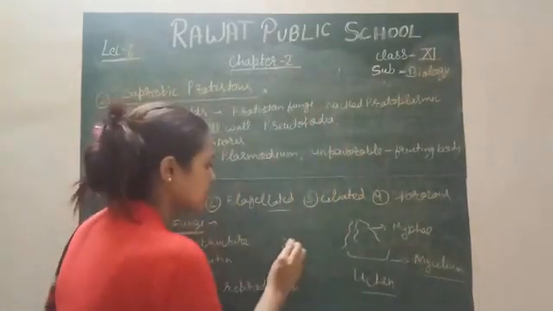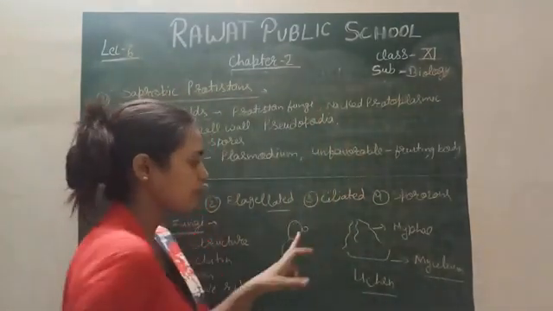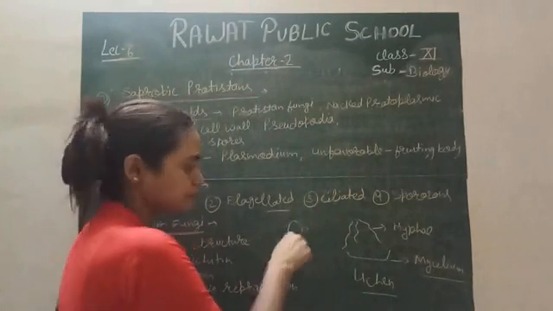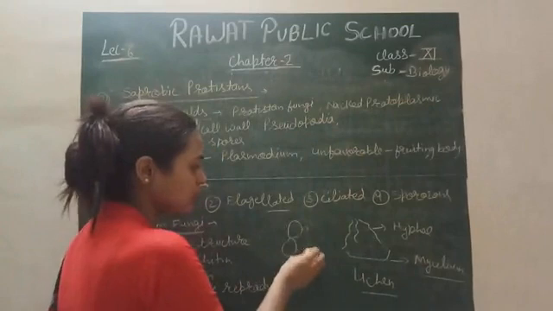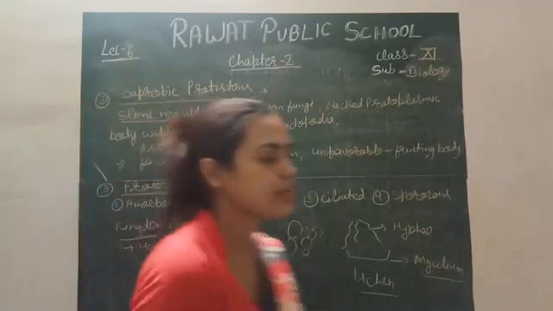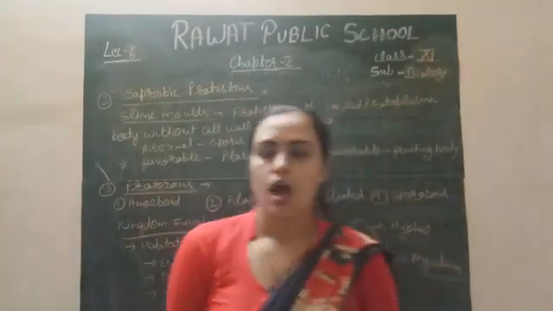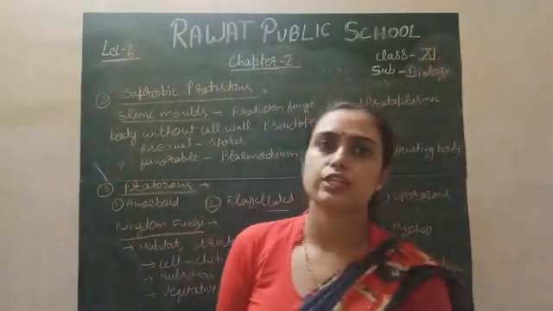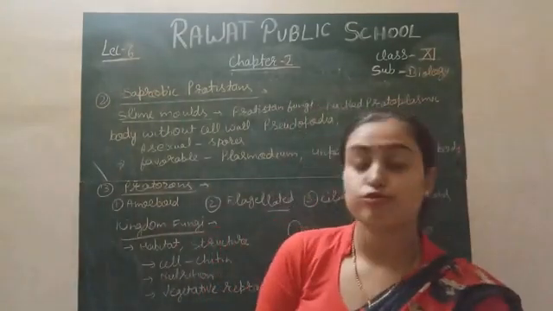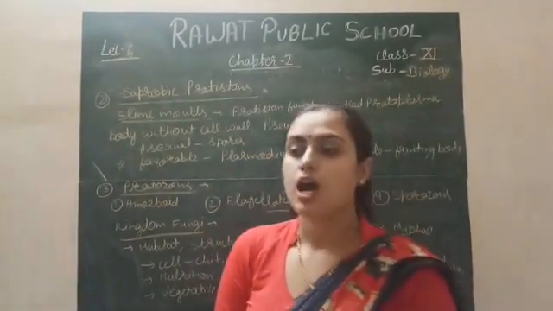Yeast are like this. Small buds arise from the parent body. When a favorable environment occurs, the bud is detached from the parent body, attaches to the substratum and starts to grow. So budding is very common in yeast. And obviously fission is also a vegetative mode of reproduction in fungus.